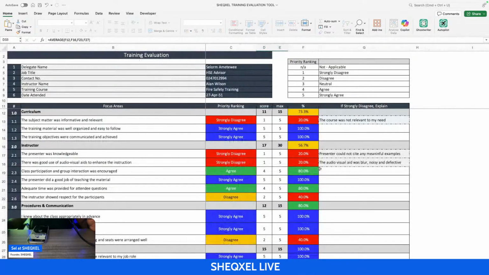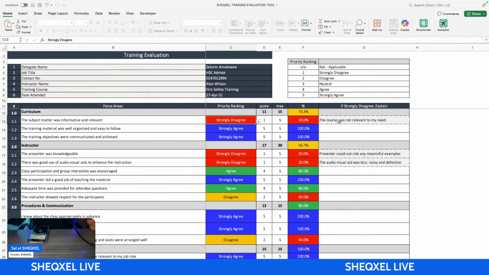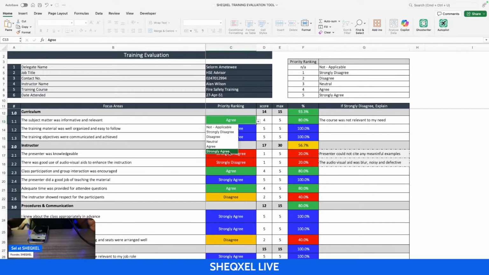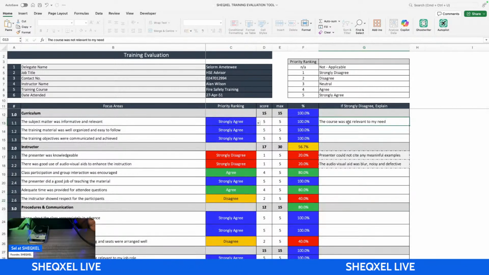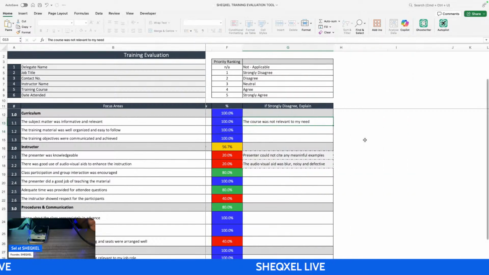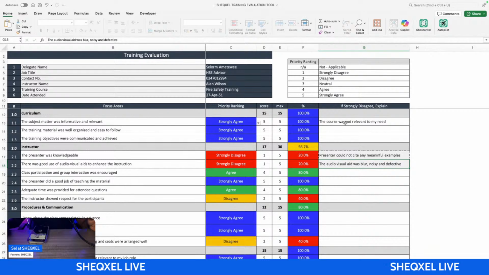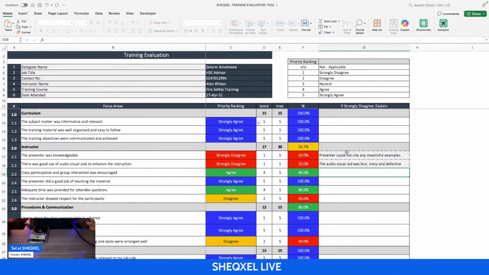Now take note that as the worker provides the responses and says, I strongly disagree, we give room for the worker to give feedback, to explain why they strongly disagree. If the worker said, I strongly agree, or I agree, this section is not supposed to populate. Of course. So take note, these areas are manual entries, right? So you need to provide an entry.